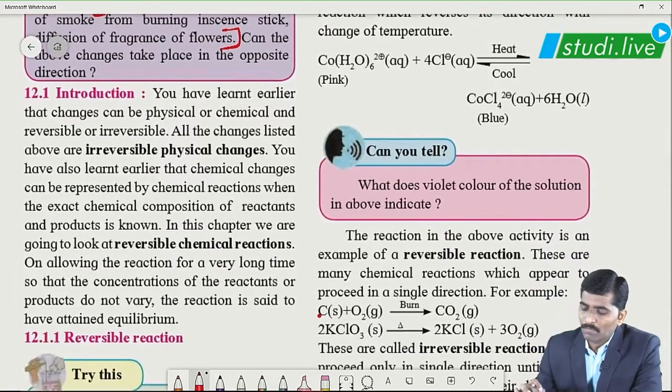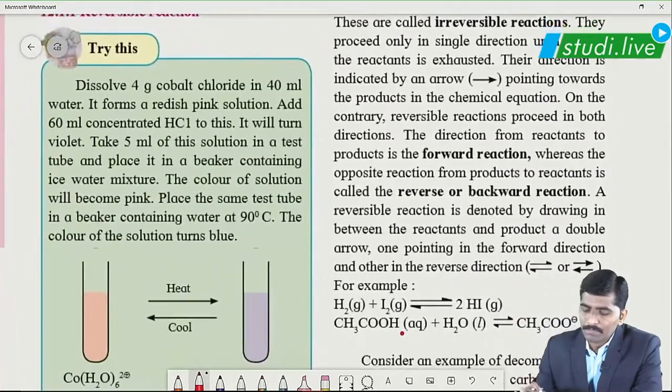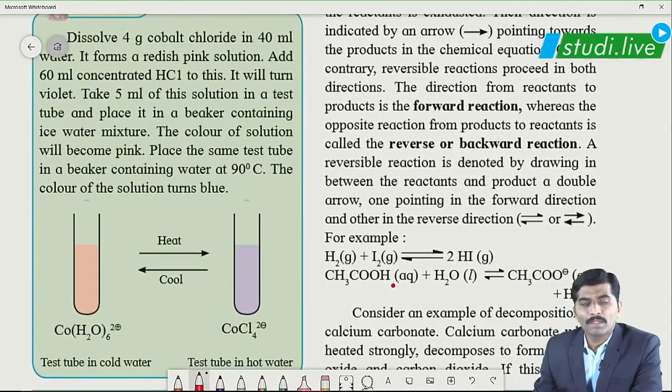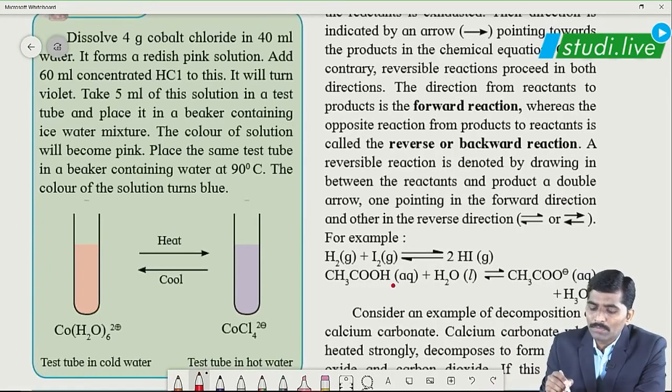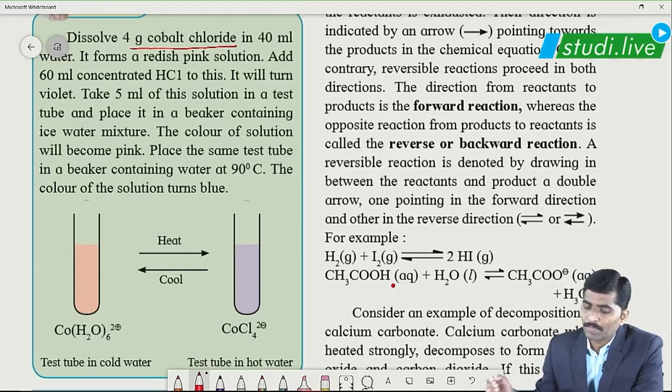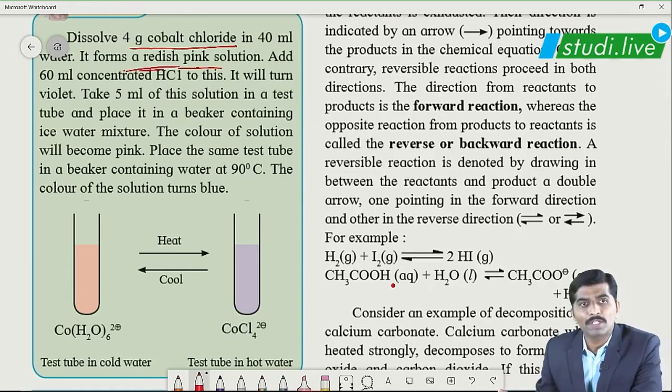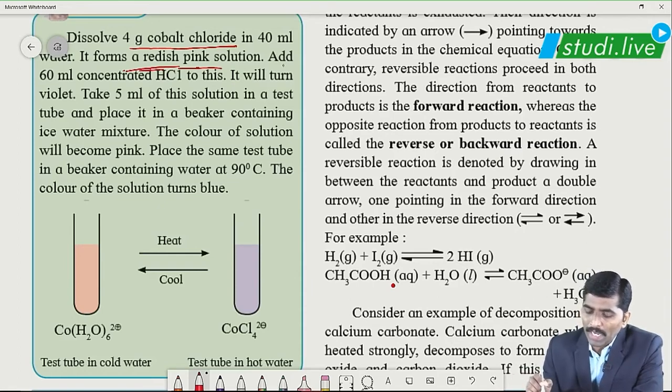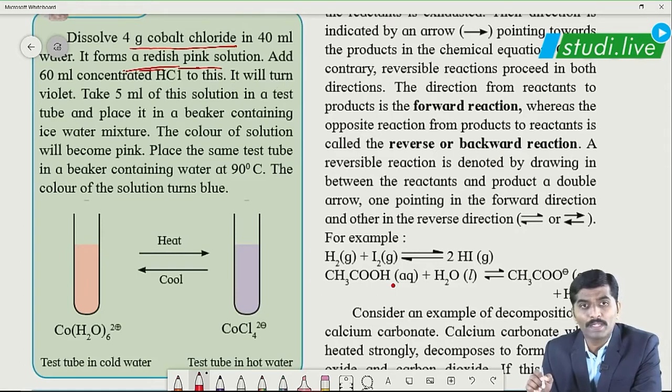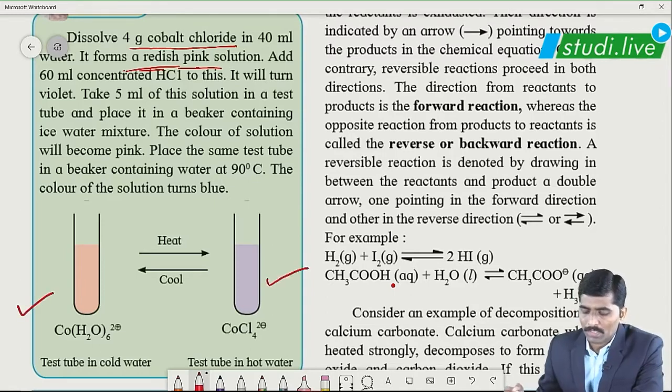Let us study one activity provided to us. Now, what is our activity? We need to dissolve 4 gram of cobalt chloride, that is CoCl2, in 40 ml water. It forms a reddish pink solution, as they had mentioned. Now in this solution, add 60 ml of concentrated HCl and it will turn violet. The same has been explained in the form of a diagram below, as you can see over here, correct?